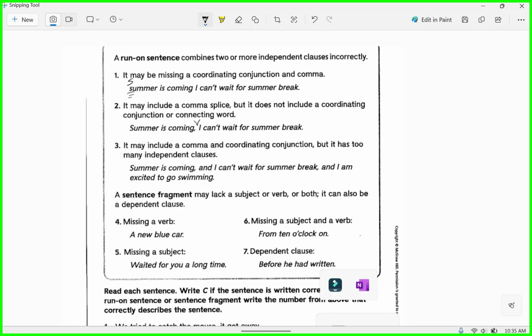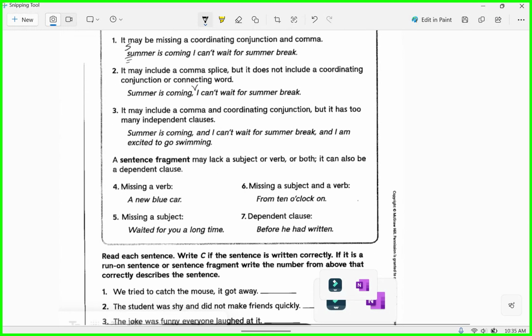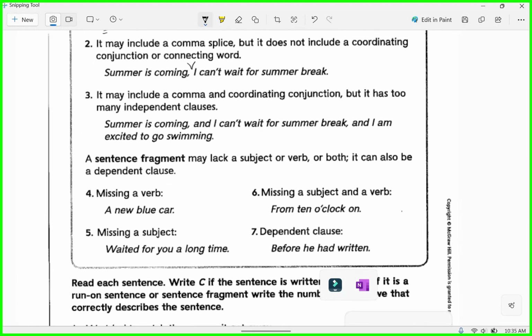It may include a comma and a coordinating conjunction, but has too many independent clauses. Ready for this one? This is new. This concept is new. Are you ready? Summer is coming, and I can't wait for summer break, and I am excited to go swimming. No, that's too many. So where do we need to make a new sentence? Summer is coming, and I can't wait for summer break. I think we need a new sentence there. Get rid of the and, right? I am excited to go swimming. Summer is coming, and I can't wait for summer break, period. I am excited to go swimming.